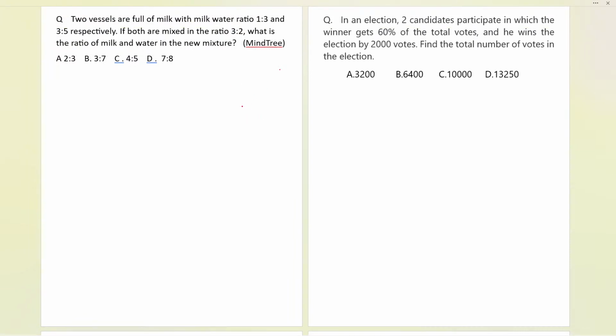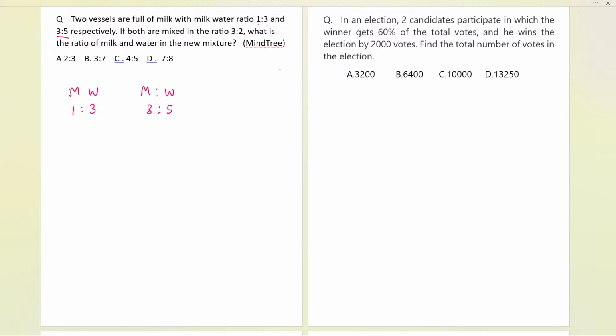Now let us see over here, everybody. 2 vessels are full of milk with water. Milk and water ratio is given 1:3. So first of all, whatever it is given, try to write. Milk and water ratio is given as 1:3. Now here the 3:5 is also the ratio given. Milk is to water, that is 3:5.